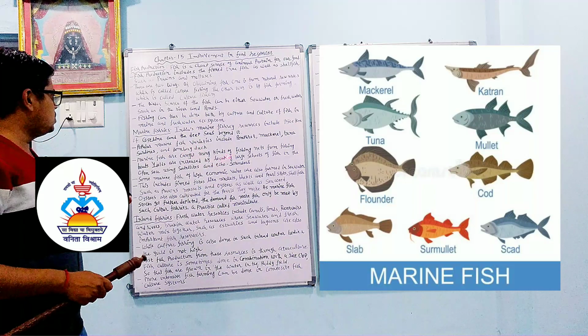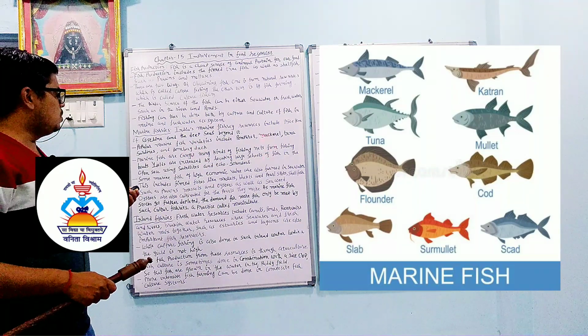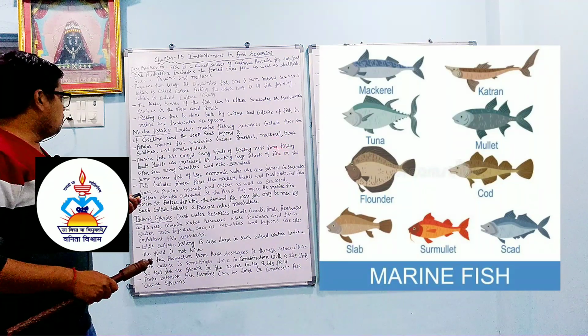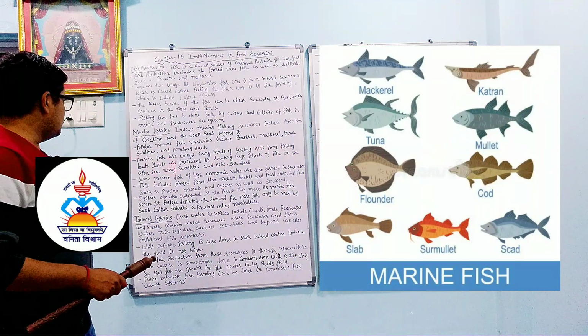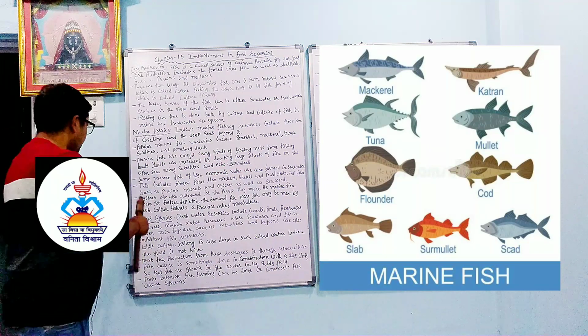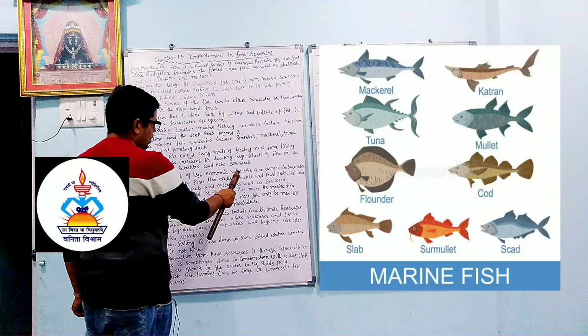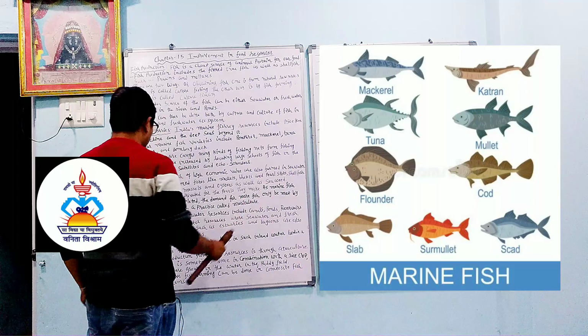So marine fish are caught using different kinds of fishing nets. Usually these nets are made of nylon, used from fishing boats. Yields are increased by locating large schools of fish in the open sea using satellites and echo sounders.